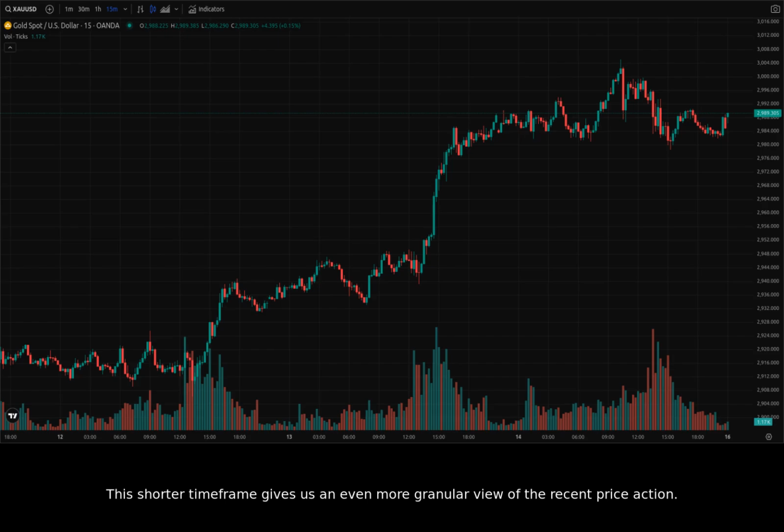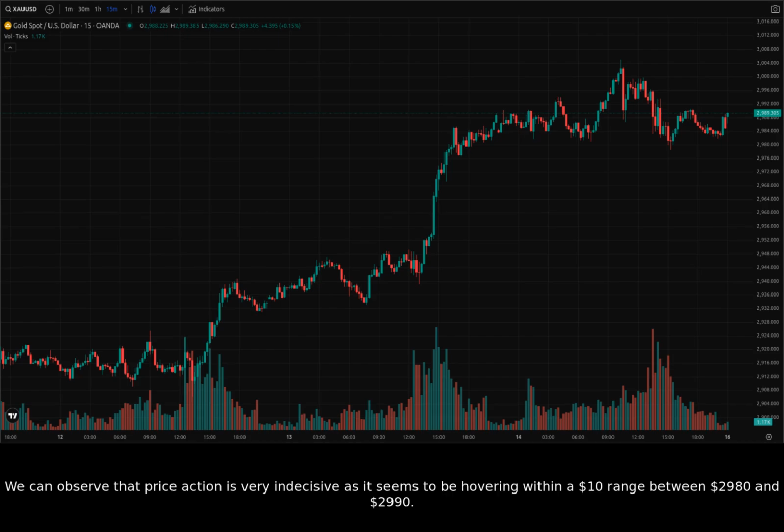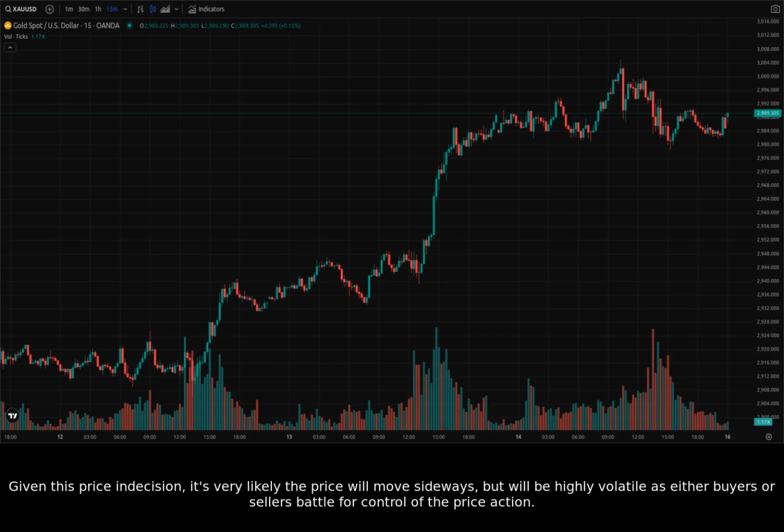Now, let's take a look at the 15-minute chart. This shorter time frame gives us an even more granular view of the recent price action. We can observe that price action is very indecisive as it seems to be hovering within a $10 range between $2,980 and $2,990. Given this price indecision, it's very likely the price will move sideways, but will be highly volatile as either buyers or sellers battle for control of the price action.